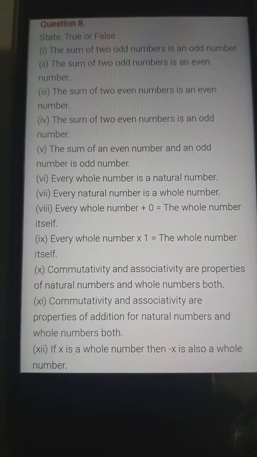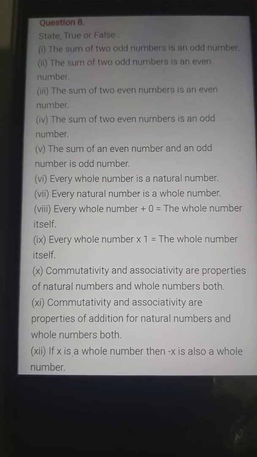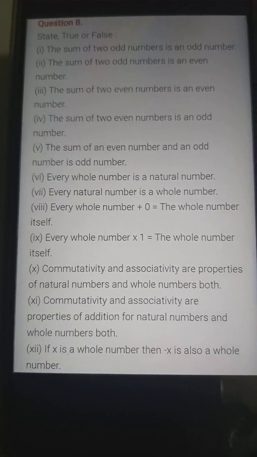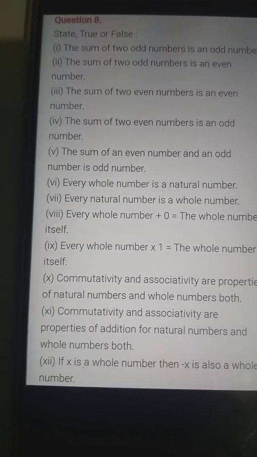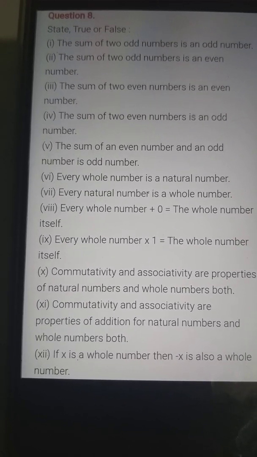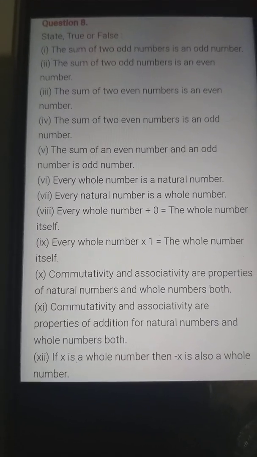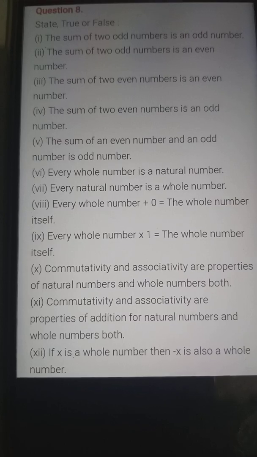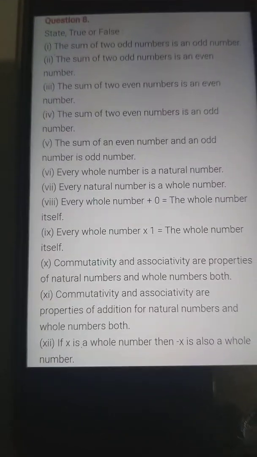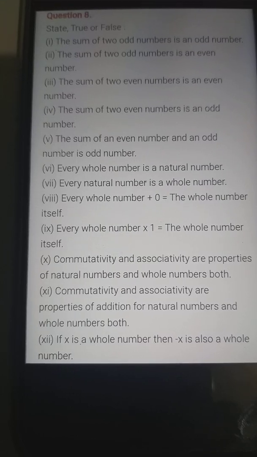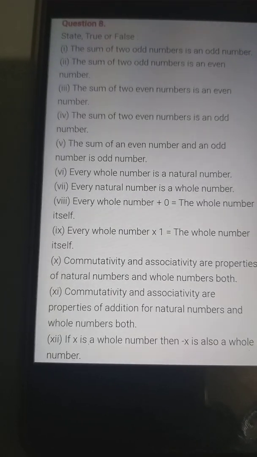Question number 1: the sum of two odd numbers is an odd number. I have already given you this answer in the last lesson. That is false. The next, question number 2: the sum of two odd numbers is an even number. Yes, the answer is true, correct.